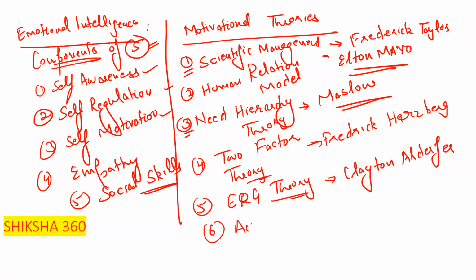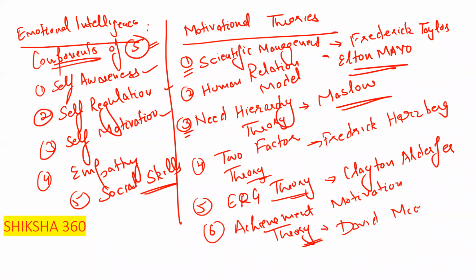Sixth one is achievement motivation theory, given by David McClelland.